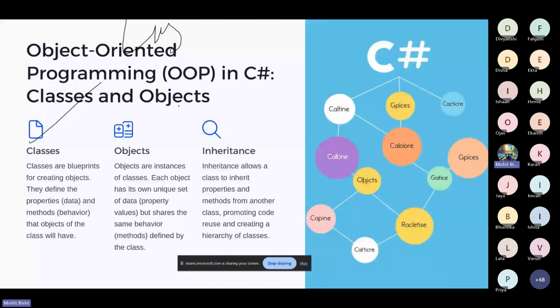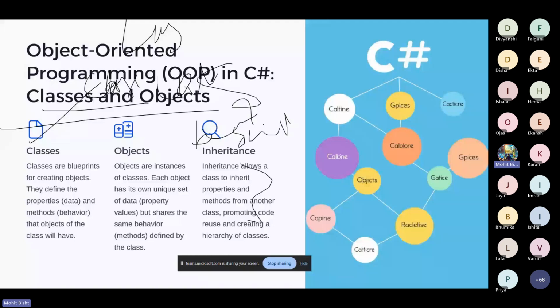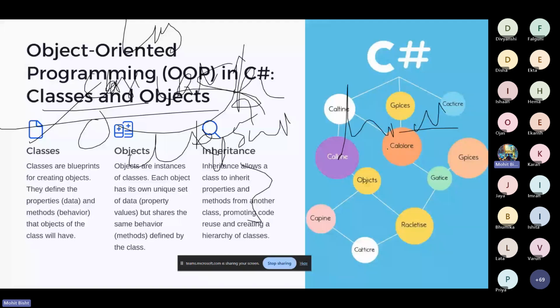Suppose I create a vehicle class over here, right? In that vehicle class, we have a brand name and a color name. Then I want to create an object of this car class, so what I can do is simply derive it. So this is a parent and this is a child. The derived class is a child class where I'm using all the properties and other things which are predefined in the parent class, right? So it is a kind of parent-child relationship. Let me go to the next slide.